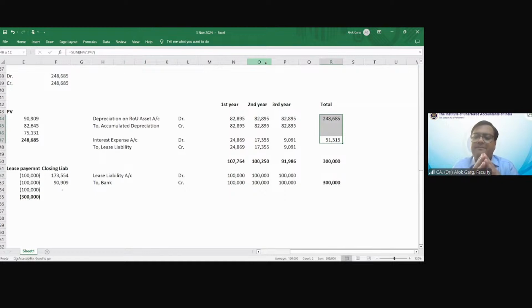So friends, have you seen after Ind AS 116, the EBITDA, earnings before interest, tax, depreciation and amortization, of the companies have improved. Earlier it was rent expense. Now it is depreciation and interest. So the color of expense has changed, right? The geography, the color of the expense has changed from rental to depreciation and interest, right? You agree with me? So you think like a chartered accountant. Great.